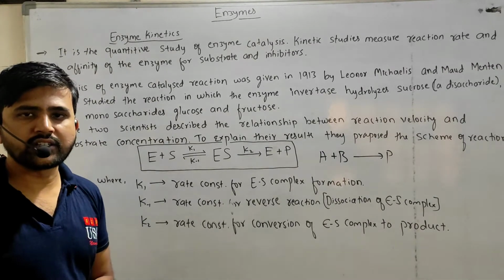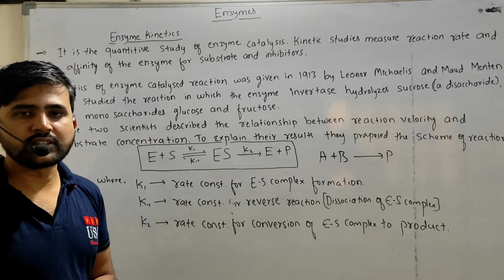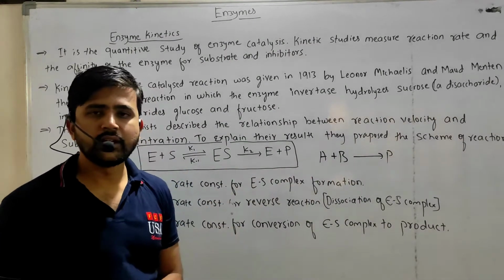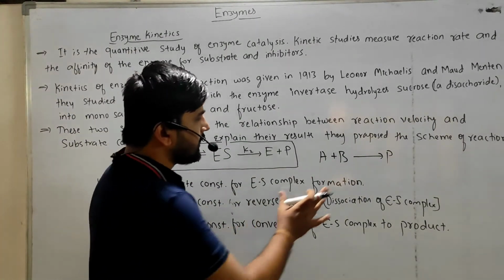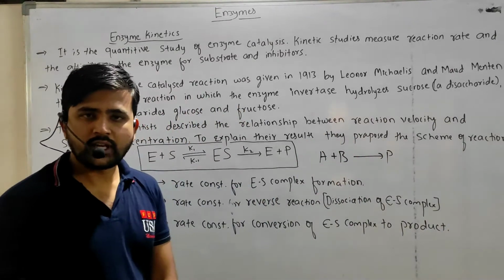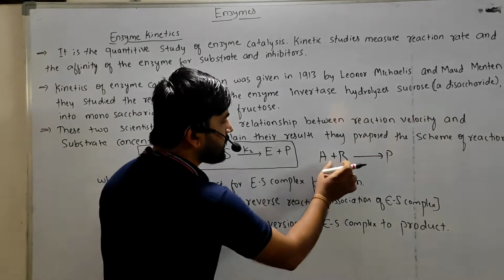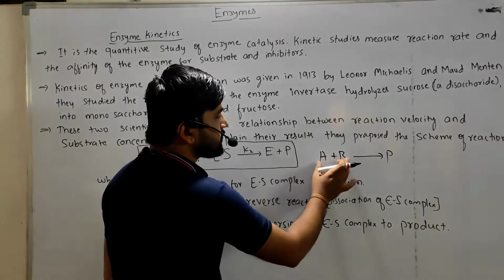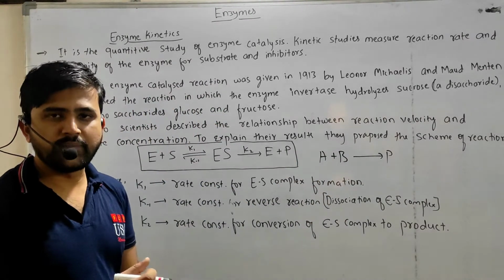In any chemical reaction, two or more components, two or more elements or reactants, react with each other to form products, right? In the principles of chemical reaction, the concentration of the reactants will be determined, right?